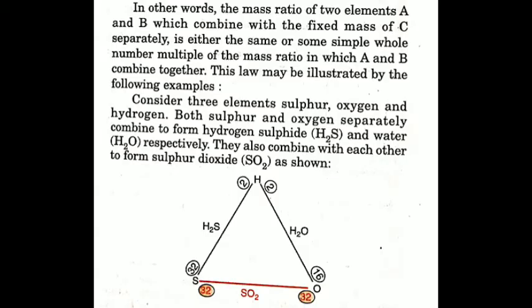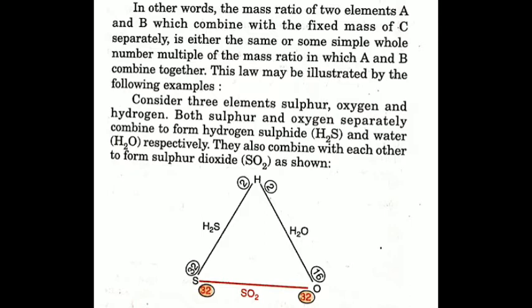Or in other words, the mass ratio of two elements A and B which combine with the fixed mass of C separately is either the same or some simple whole number multiple of the mass ratio in which A and B combine together.